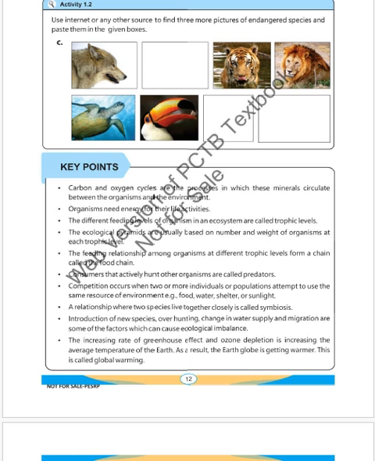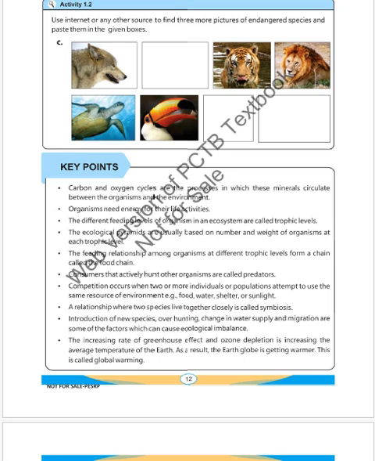So the key points that we covered during today's lesson include: carbon dioxide and oxygen cycles are the processes in which these minerals circulate between organisms and the environment. Organisms need energy for their life activities. The different feeding levels of organisms in an ecosystem are called trophic levels. The ecological pyramids are usually based on number and weight of organisms at each trophic level. The feeding relationship among organisms at different trophic levels form a chain called the food chain. Consumers that actively hunt other organisms are called predators.